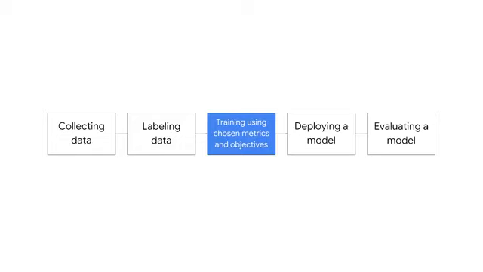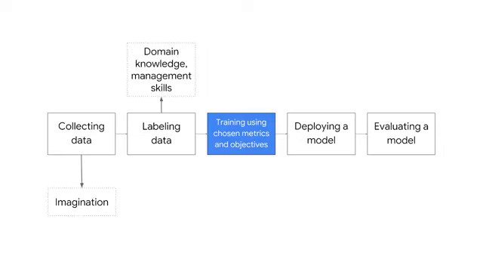Okay, now that you've formulated the problem, collected data, and labeled it, what's the next step? It's time to train the model. Training the model is usually the easiest step in machine learning.